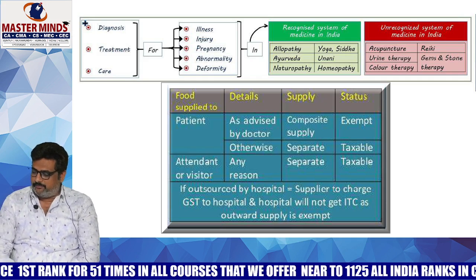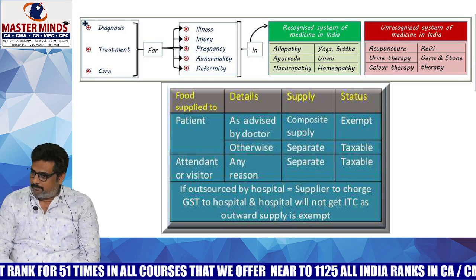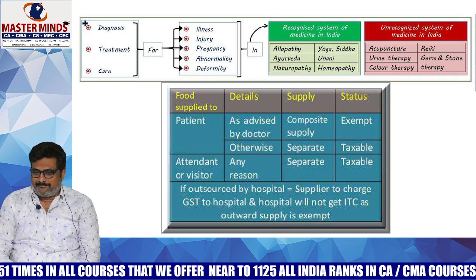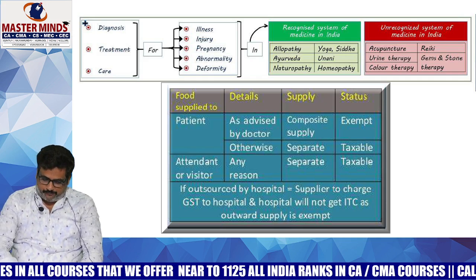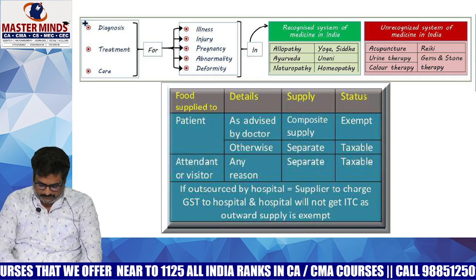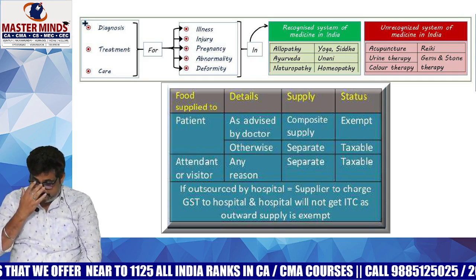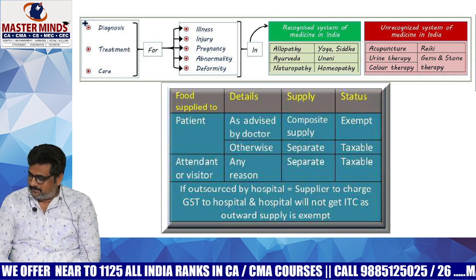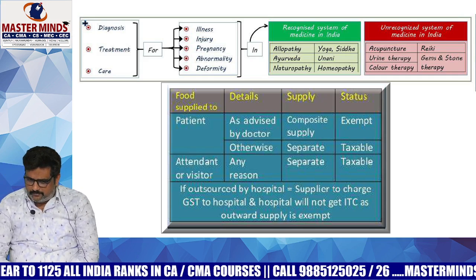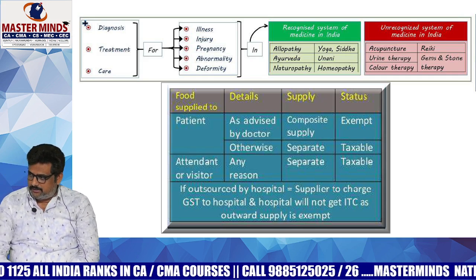What is the difference between these two, abnormality and deformity? What is the meaning of them? Okay, psychological.